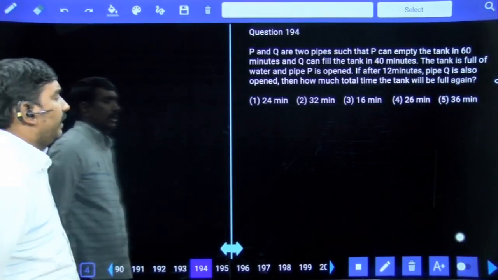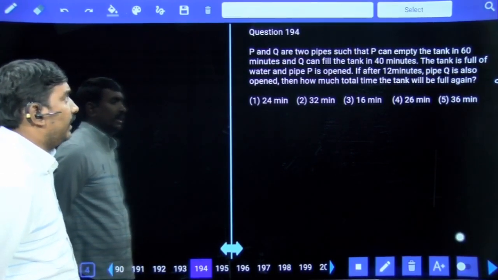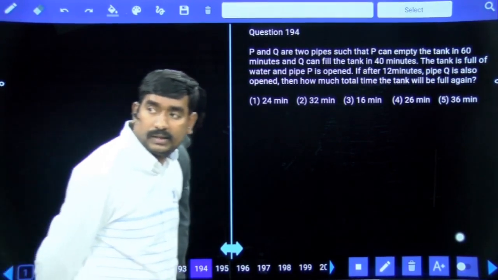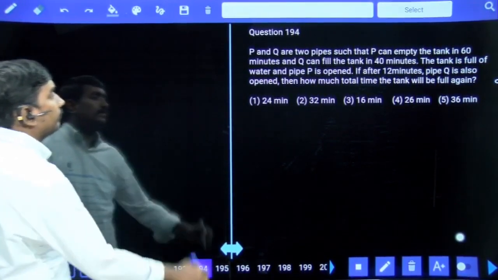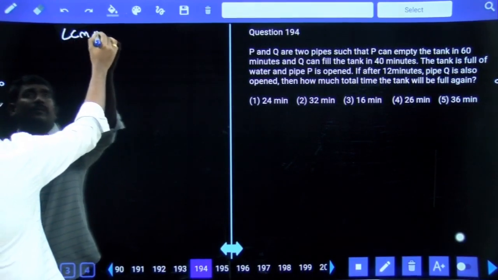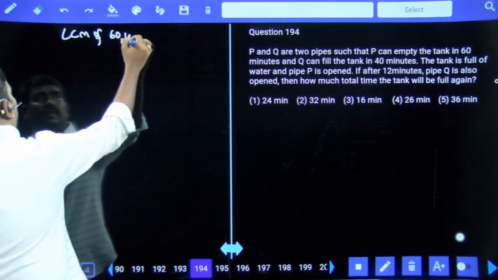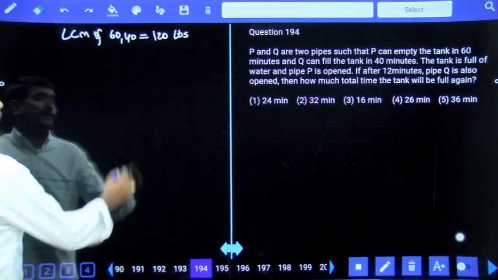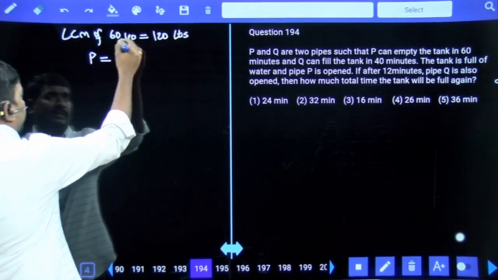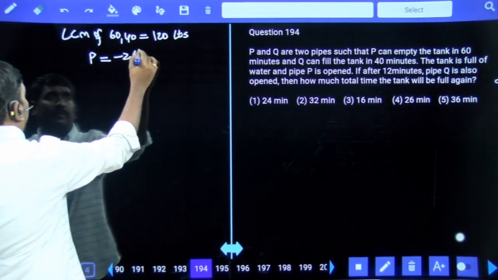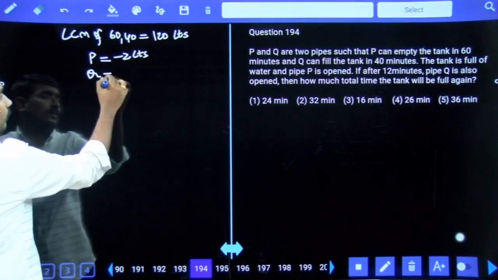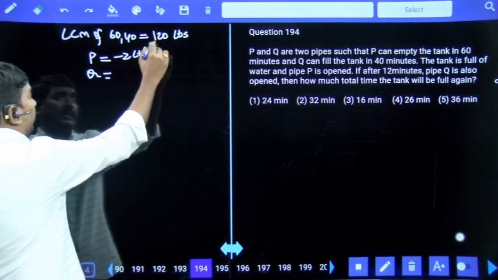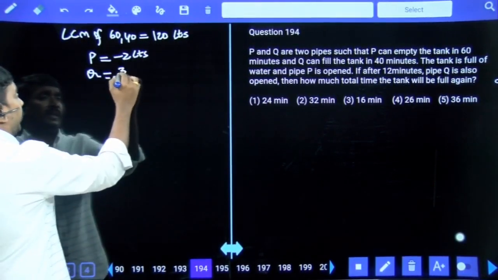P and Q are two pipes such that P can empty the tank in 60 minutes. Q can fill the tank in 40 minutes. LCM of 60 and 40 is 120 liters. P can empty 120 liters in 60 minutes, in 1 minute it can empty 2 liters. Q can fill 120 liters in 40 minutes, in 1 minute 3 liters.